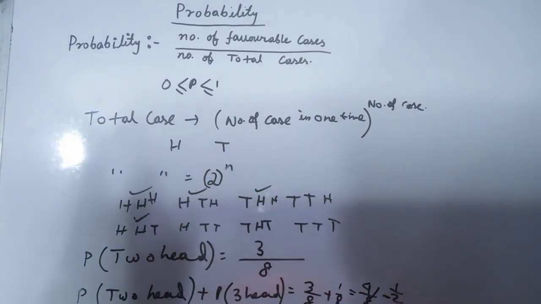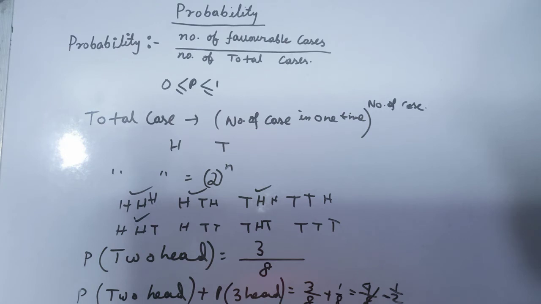Now there is another concept. I say probability of 2 heads or probability of 3 heads, and I just put a plus. Always remember in probability, "or" means plus, "or" means union. Union, or, plus, same. Similarly, "and" means multiplication and intersection, same. If there are "and" cases, then we multiply. If there are "or" cases, we just add.